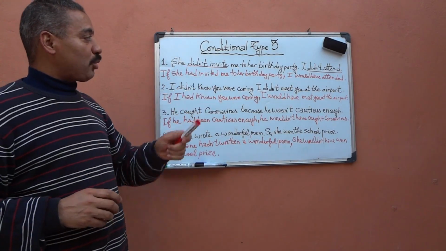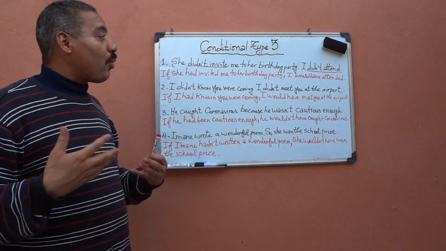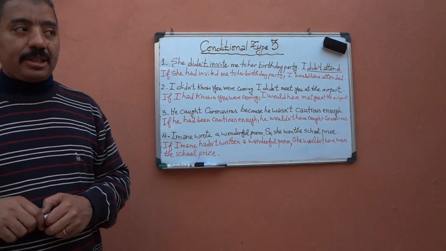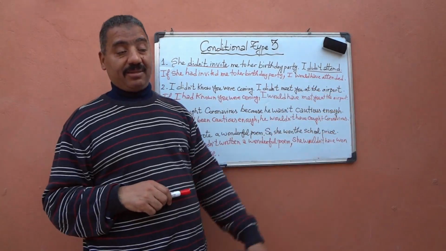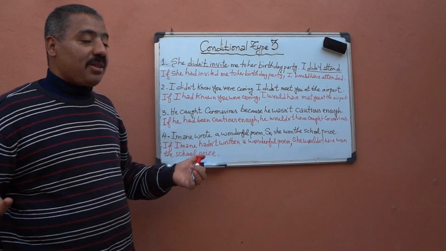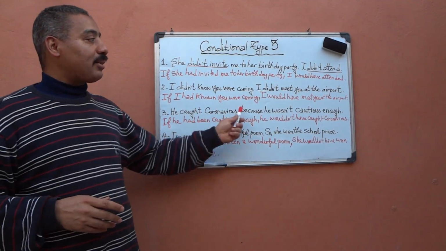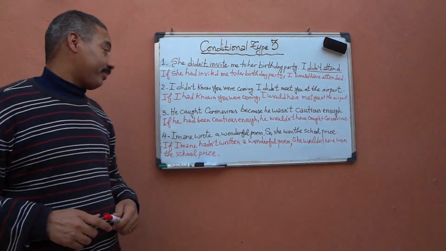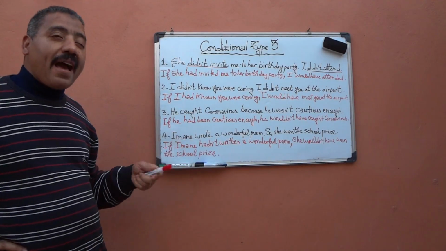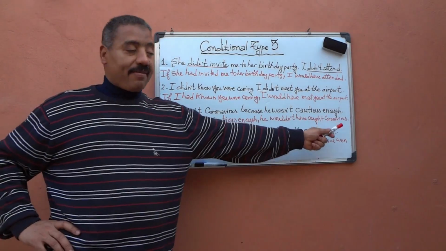She didn't invite me to her birthday party, so I didn't attend. Now, what would have happened if she had invited me to her birthday party? I would have attended. Again, I didn't know you were coming, so I didn't meet you at the airport. Now, what would have happened if I had known you were coming? I would have met you at the airport. He caught coronavirus. Why? Because he wasn't cautious enough. Now, what would have happened if he had been cautious enough? He wouldn't have caught coronavirus.